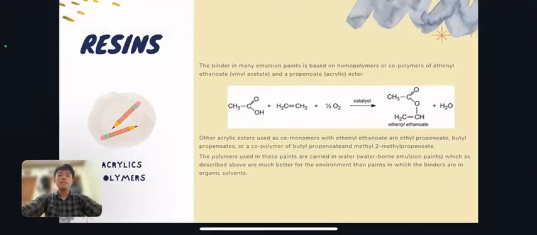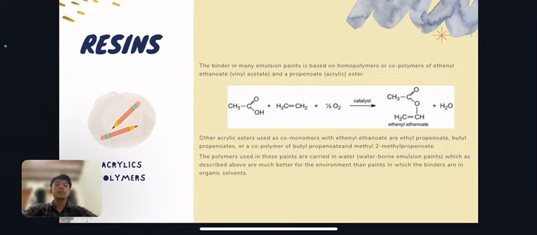Acrylic polymers, the binder in many emulsion paints, are based on homopolymers or copolymers of ethenyl ethanoate, phenyl acetate, and a propanoate acrylic ester. Other acrylic esters used as comonomers with ethenyl ethanoate are ethyl propenoate, butyl propenoate, or a copolymer of butyl propenoate and methyl 2-methylpropenoate. The polymers used in these paints are carried in water, and waterborne emulsion paints, as described above, are much better for the environment than paints in which the binders are in organic solvents.